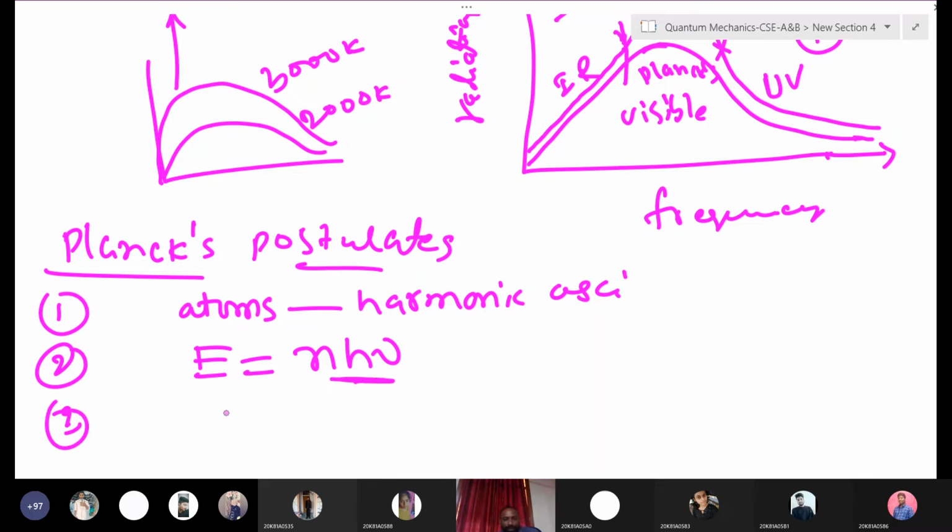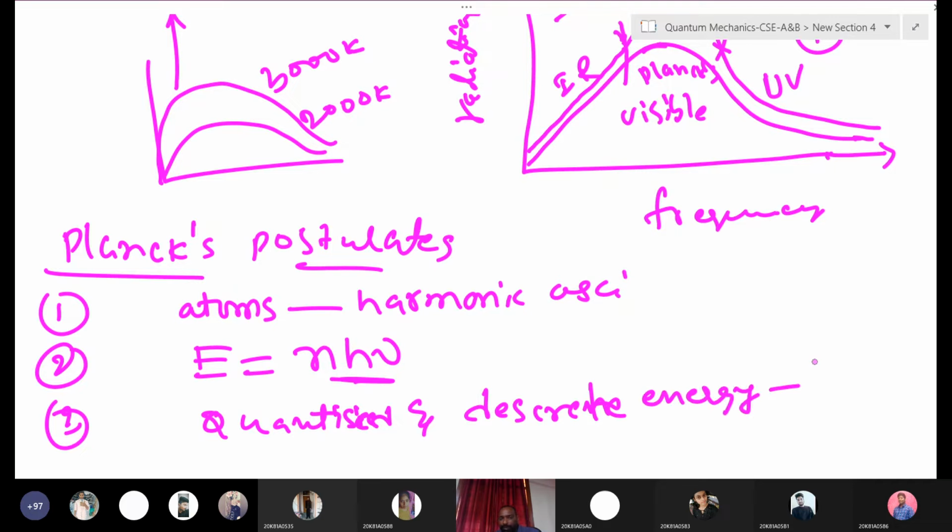This quantized energy comes in discrete amounts, which we call a quantum of energy, or quanta, or energy quanta.